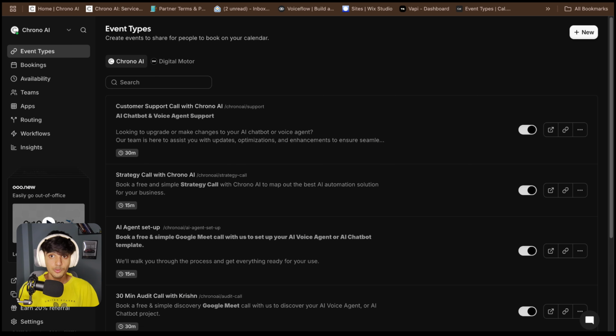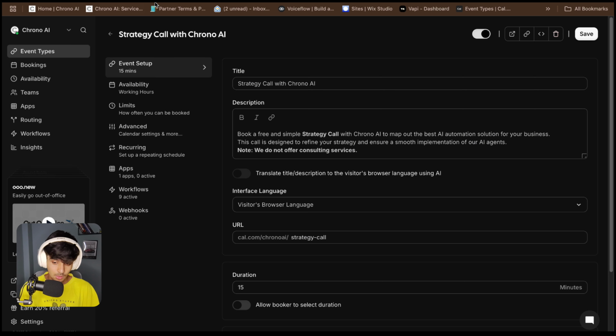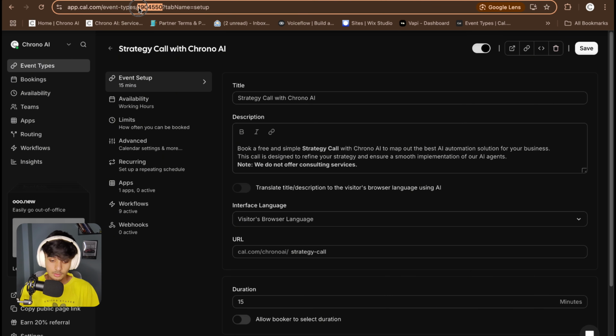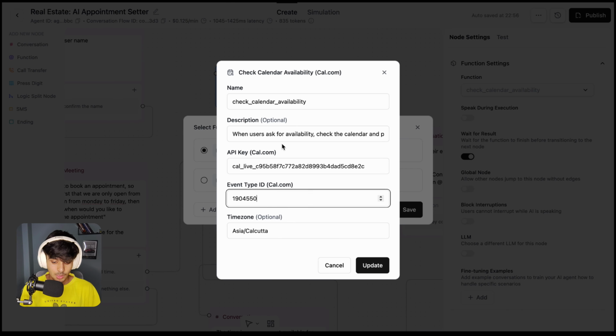So just create an event if you don't have any, but if you already have an event, just select that event. In the URL section you can see there is an event type ID. So this is exactly what we need. This is the event type ID. Just copy it from here, then paste it here.